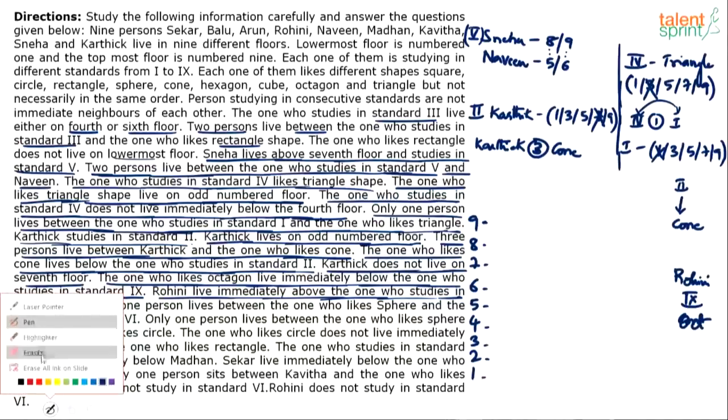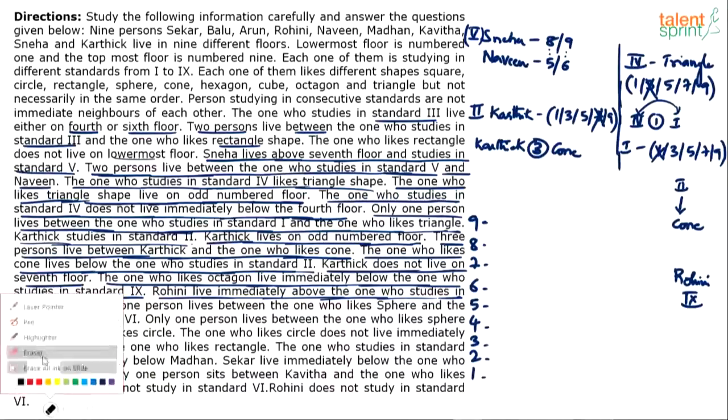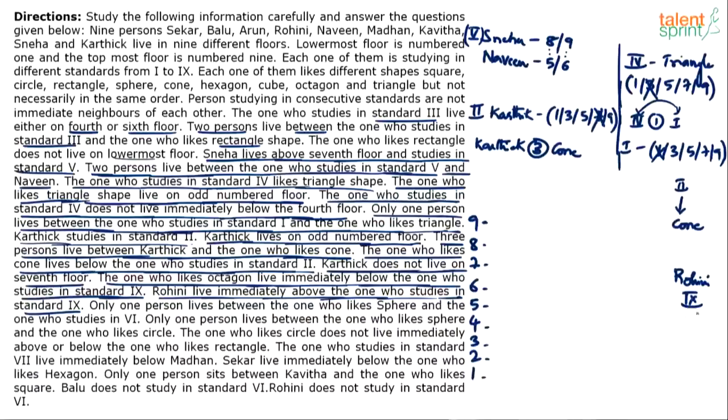I am really concerned about the space I have, because even if I have to try out 2 possibilities, I don't have enough space here. Let's see. Right? Rohini is immediately above the 9th, and octagon is immediately below the 9th person.